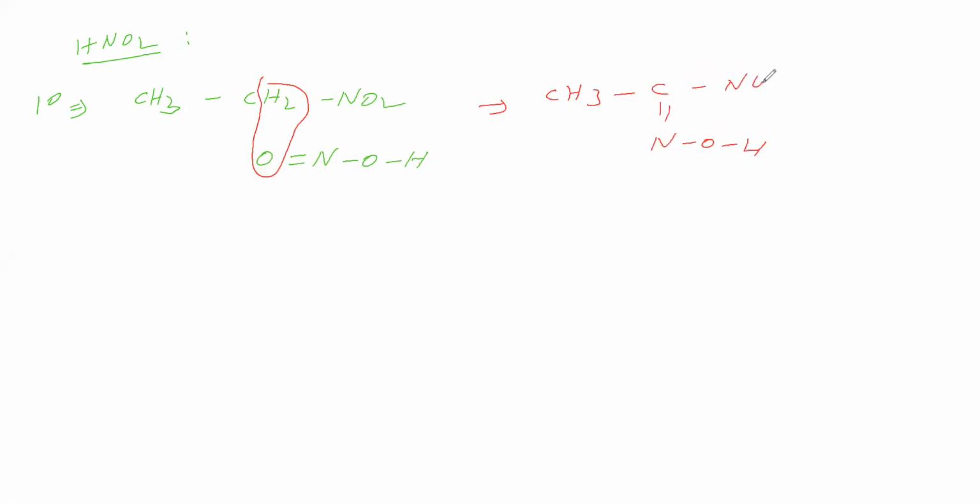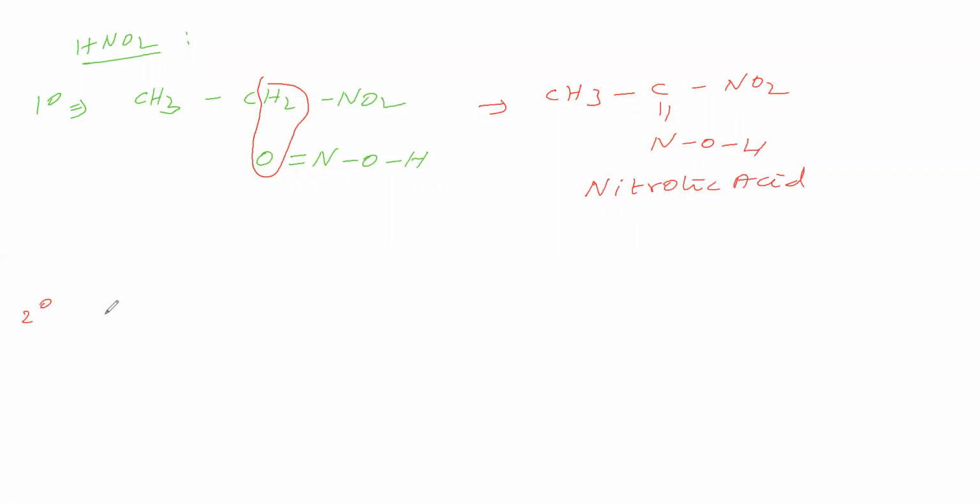We'll take a primary nitroalkane like this, and nitrous acid. Here, the H2 and O become water, so water is leaving. The product is called a nitrolic acid.